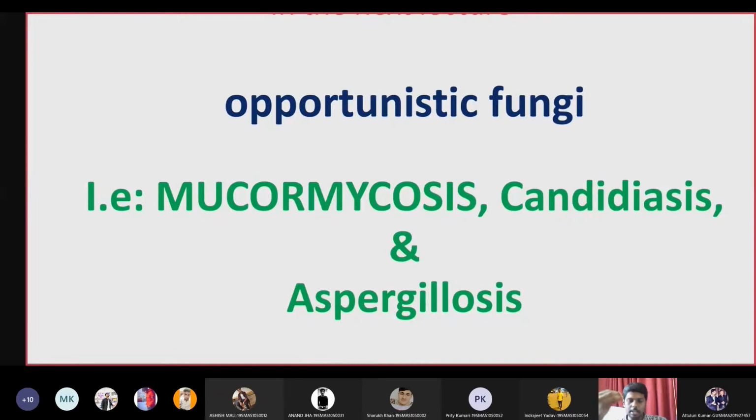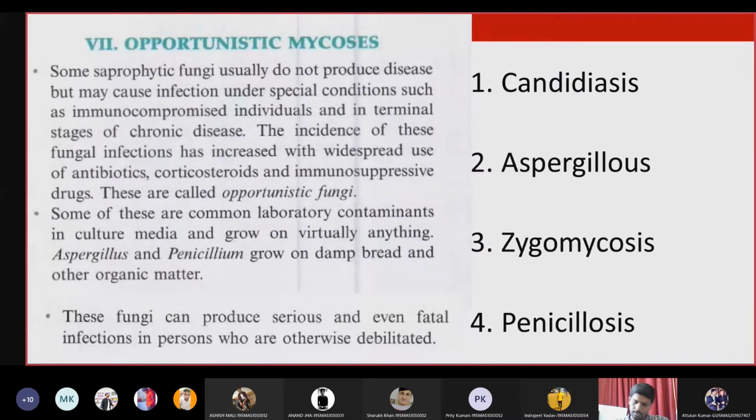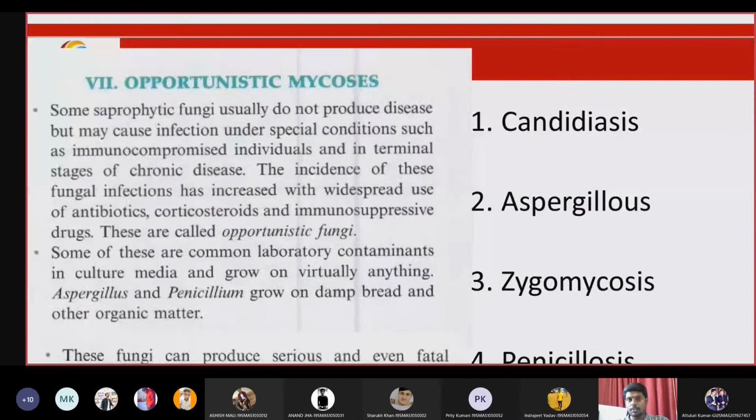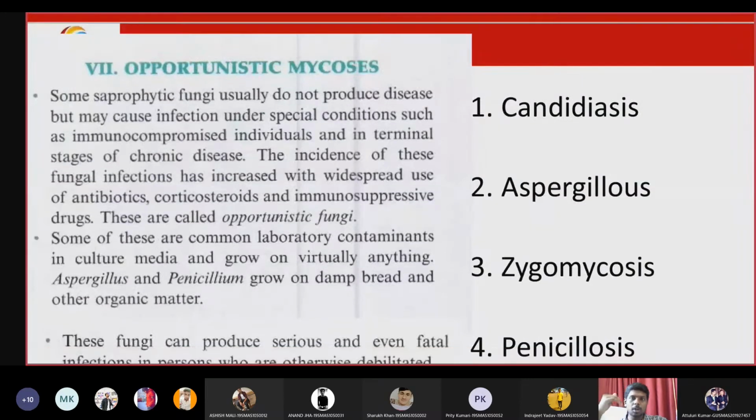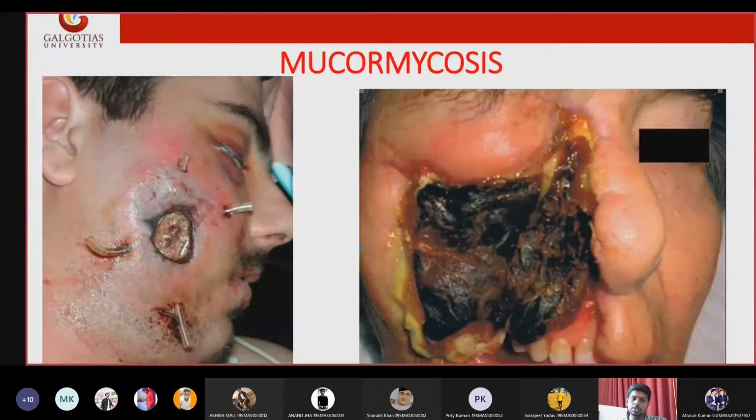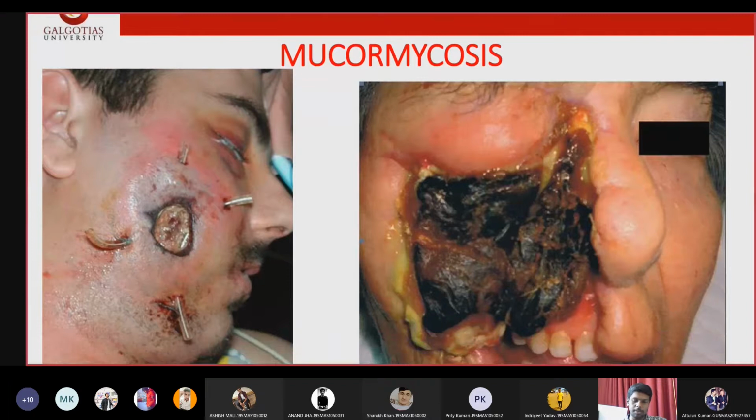And mucormycosis, candida, and aspergillus are common flora to humans. That means these fungi are already present on our skin, but whenever our immune system weakens, then only they will cause infection. So among these opportunistic fungi, mucormycosis belongs to the phylum Zygomycota. That is why mucormycosis is also called zygomycosis. Okay, so these are the classical pictures of mucormycosis.